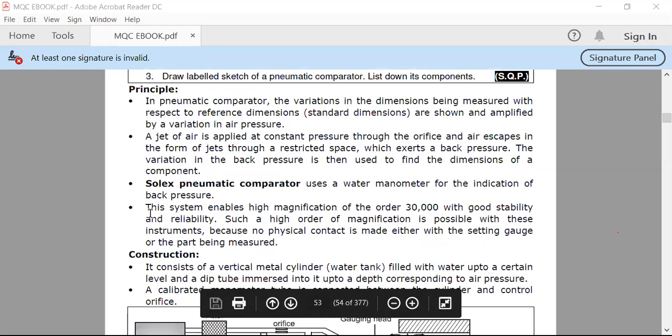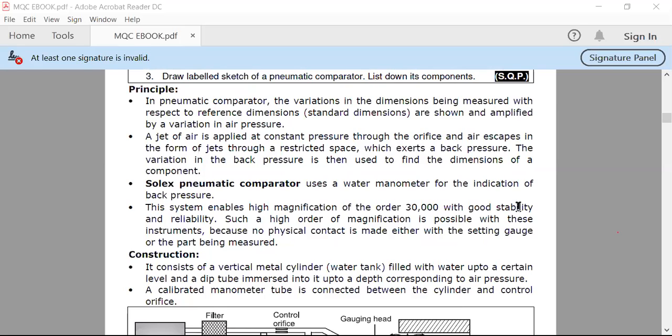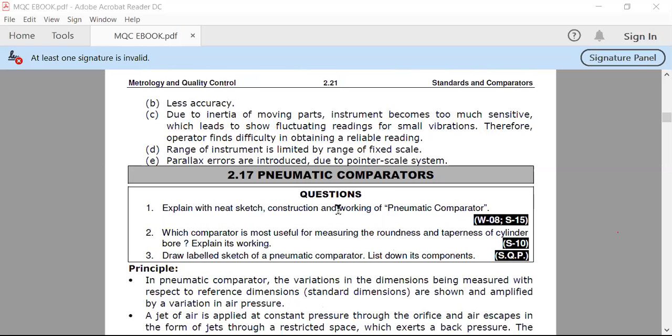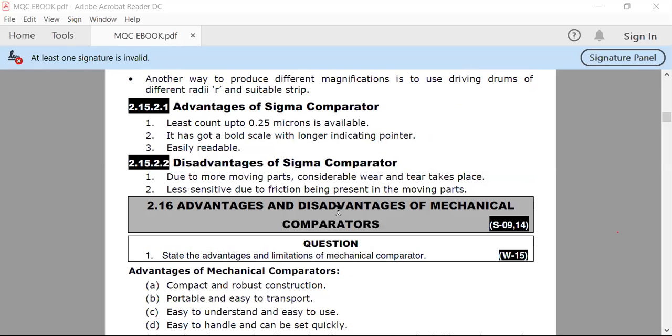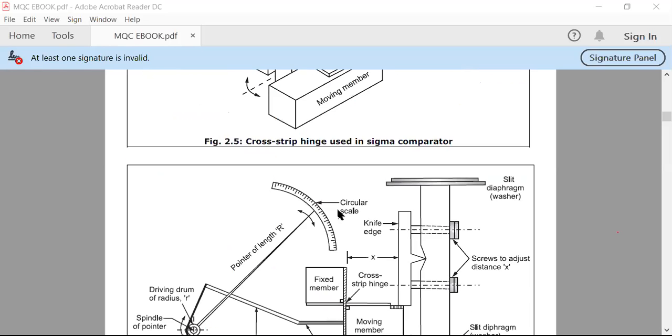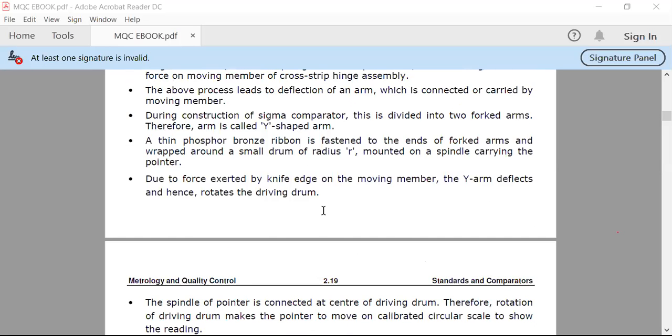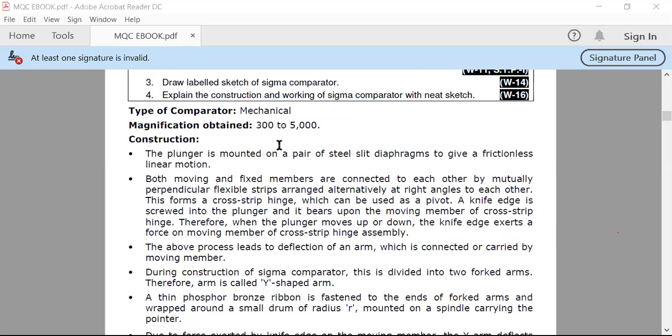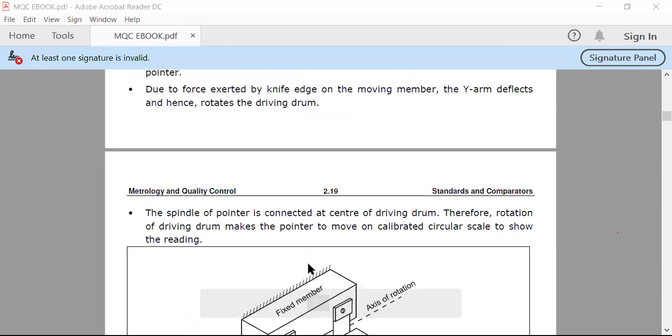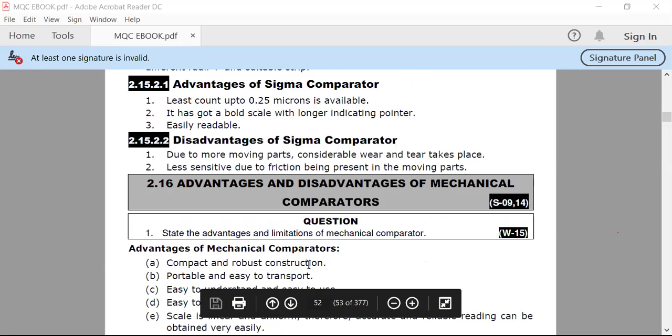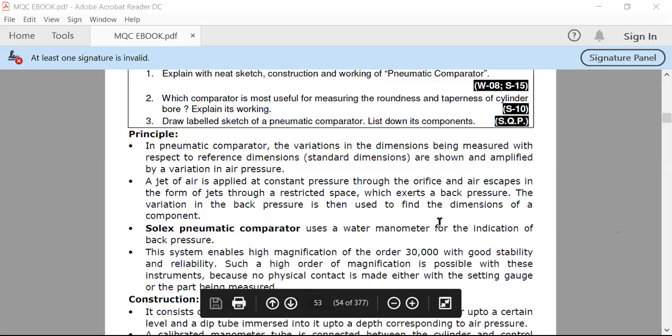This system enables high magnification of the order of 30,000 with good stability and reliability. In your previous comparator, like the Sigma comparator, the magnification is about 300 to 5000 times, but here in the Solex comparator we are getting a magnification of about 30,000 with good stability and reliability.